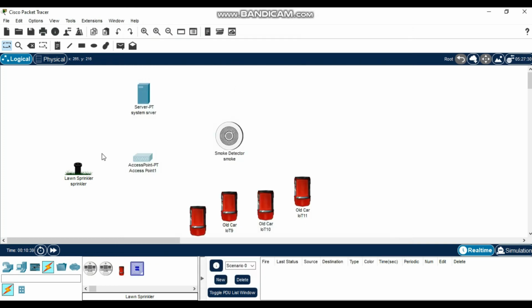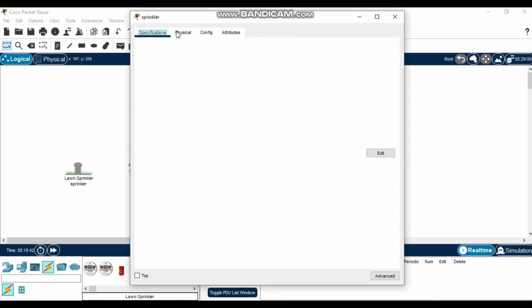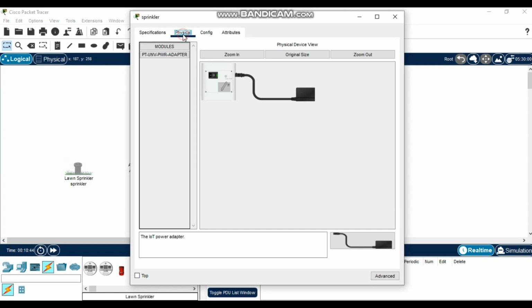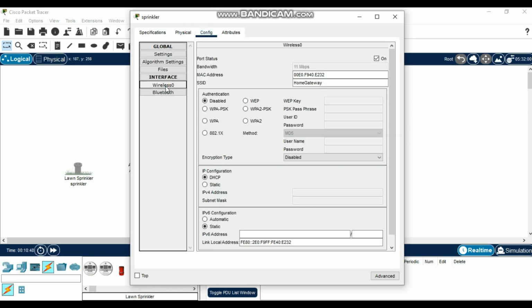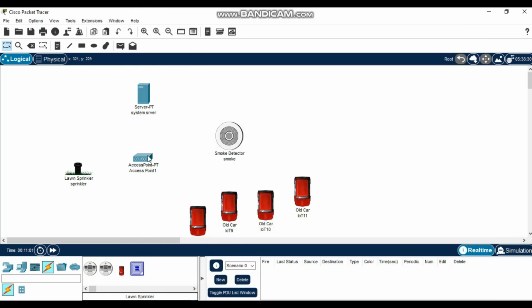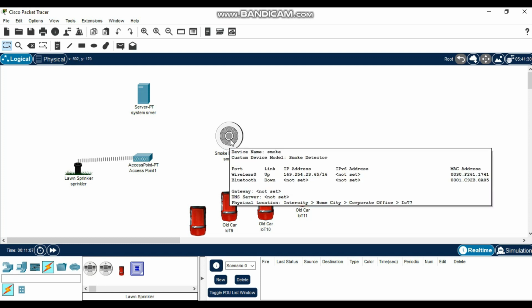After that, come to the sprinkler, click. Then come to config, wireless. Then come to SSID, then put Cisco. Then it will connect itself here. Then do the same thing to the smoke detector. Click.